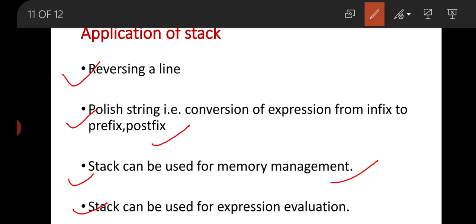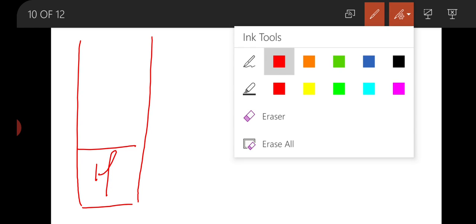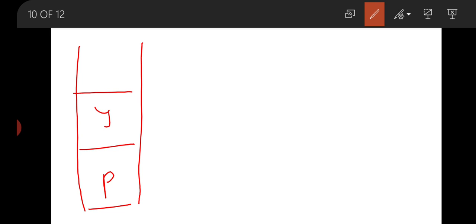If we are going to talk about reversing a line, then for this we can store a string like hello. Suppose that now we are going to store P, Y, T. Now this is the one stack and we want to reverse this string.